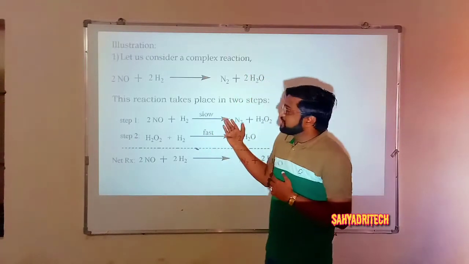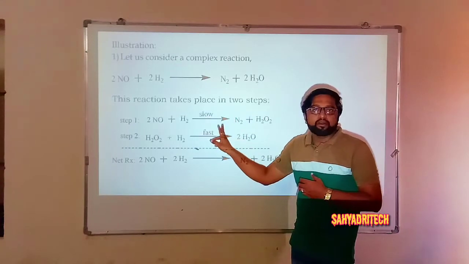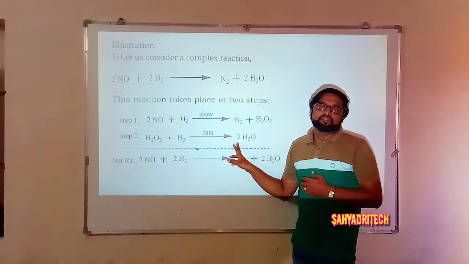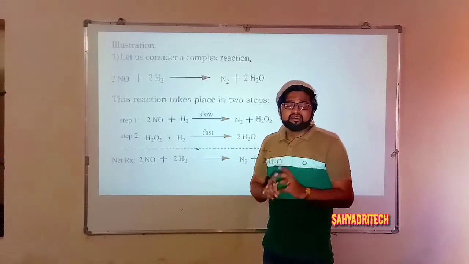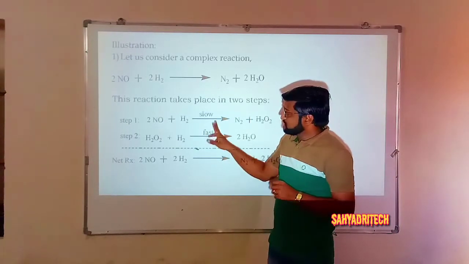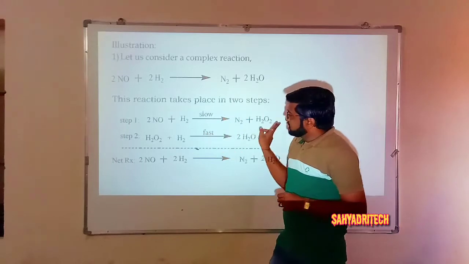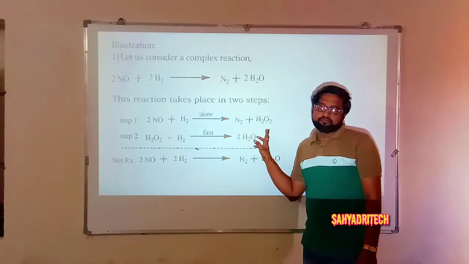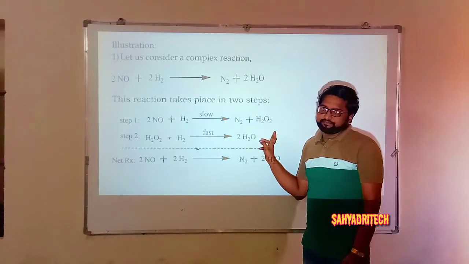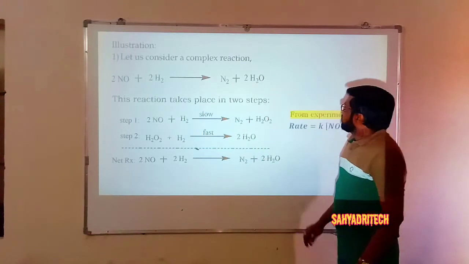Well, who is going to determine the rate? The slowest step of a multi-step reaction is going to determine the rate of a reaction. Therefore, we say rate of a reaction depends on the slowest step. Therefore, this first step is called the rate determining step or RDS.